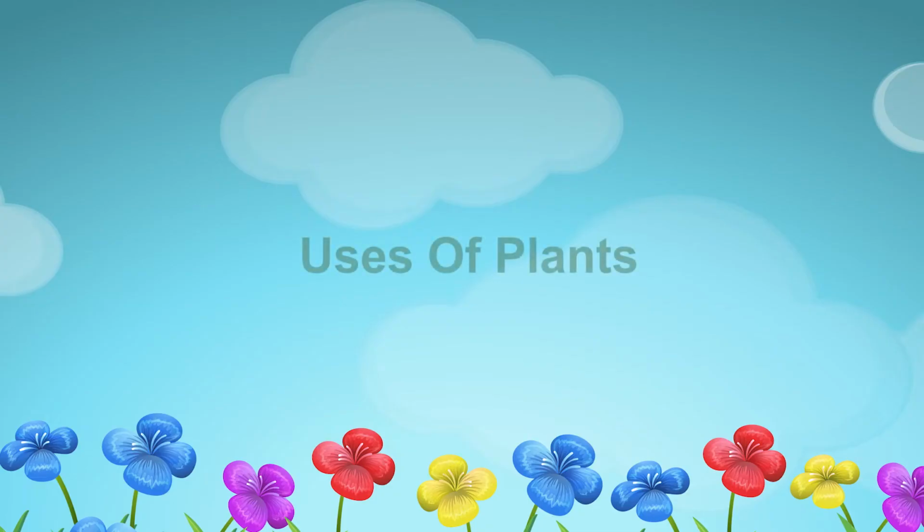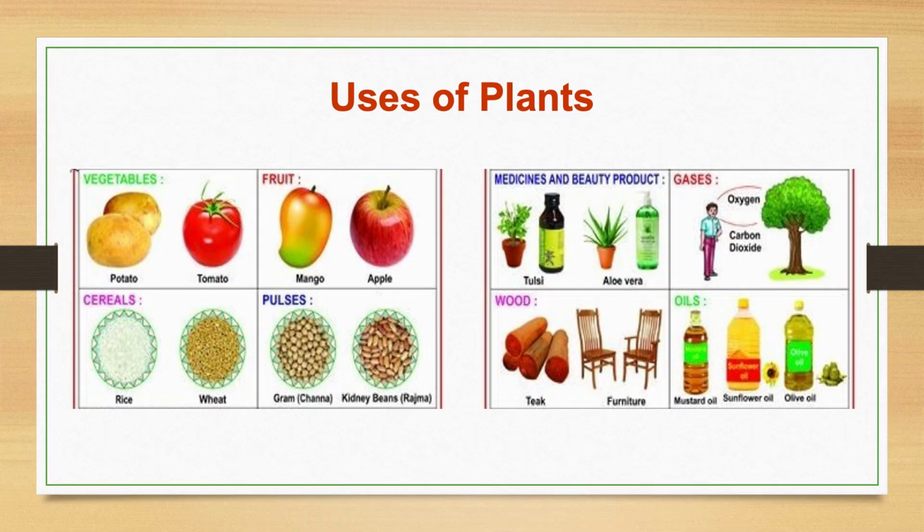Plants play a very crucial role in human lives and help all living organisms to survive. All the living creatures on earth depend on plants for shelter, food, medicines, and other materials of everyday life. So let us now learn about the uses of plants. Plants provide us food like fruits, vegetables, etc. They provide us medicines. They give shade during hot, sunny days.